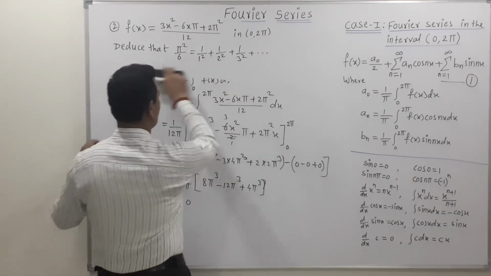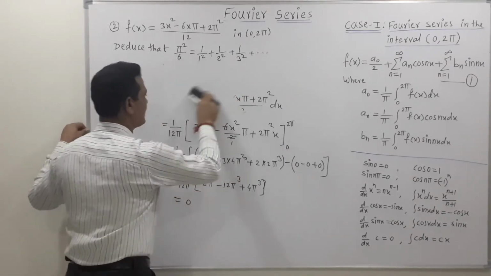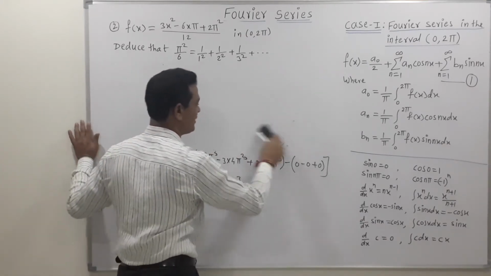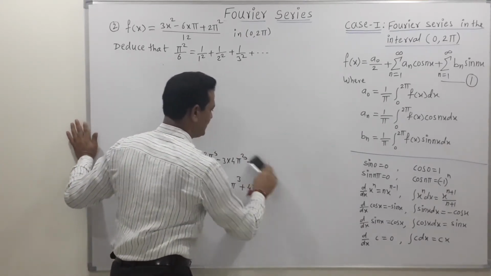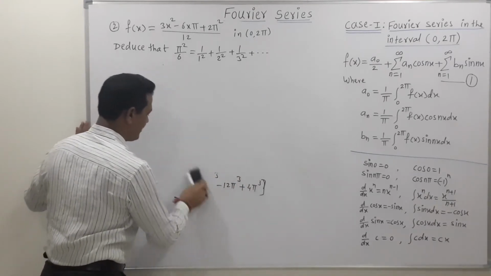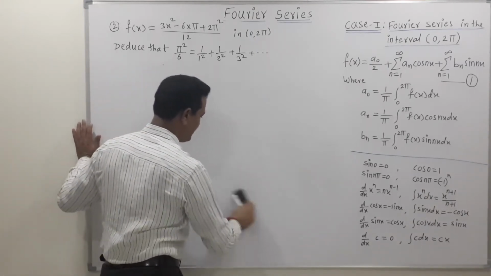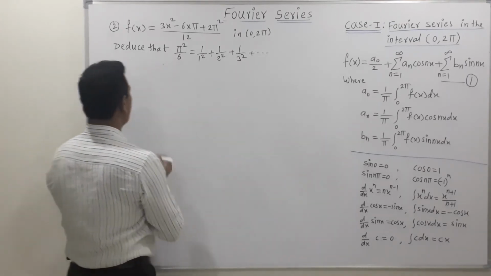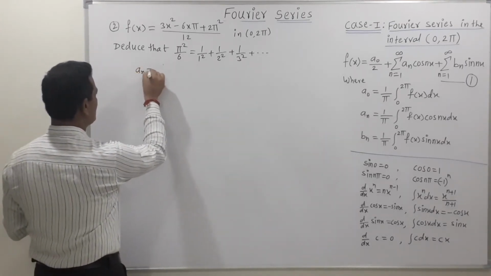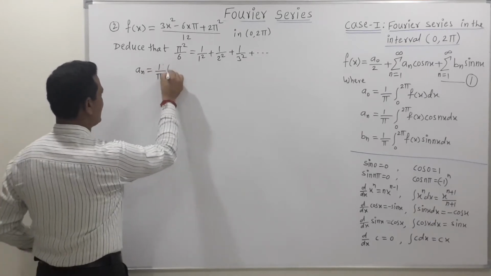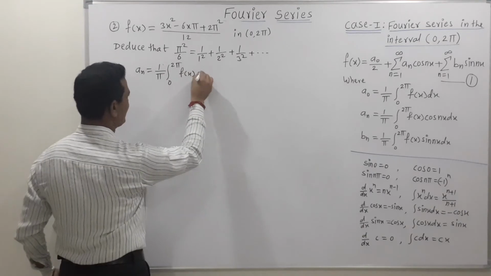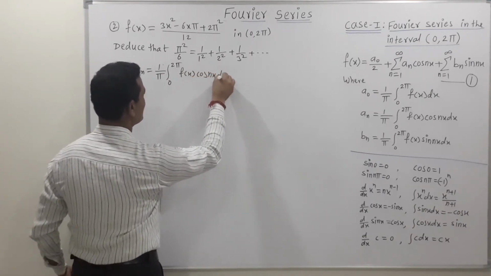Now friends, let's find the value of the second coefficient, which we know is denoted by an. Let's write down the formula for obtaining the second coefficient. We can write the value of the second coefficient as 1 upon pi integration 0 to 2 pi of f of x cos of nx dx.